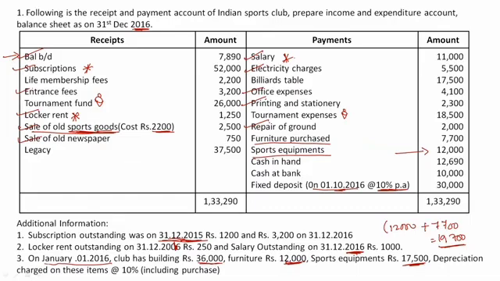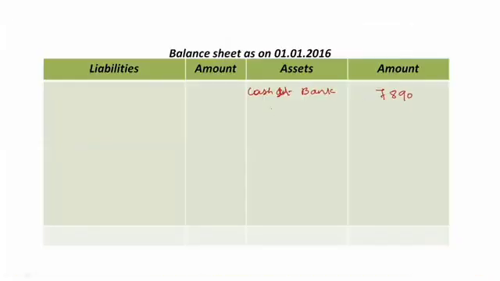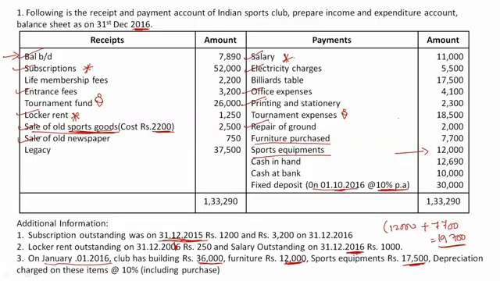Subscription is my income and I need to receive it, so rupees 1,200 will be taken on the asset side. Subscription outstanding rupees 1,200, or you can also take it as outstanding subscription. Clear? Is any expense or income given at the beginning of the year? No expense, no income is given.